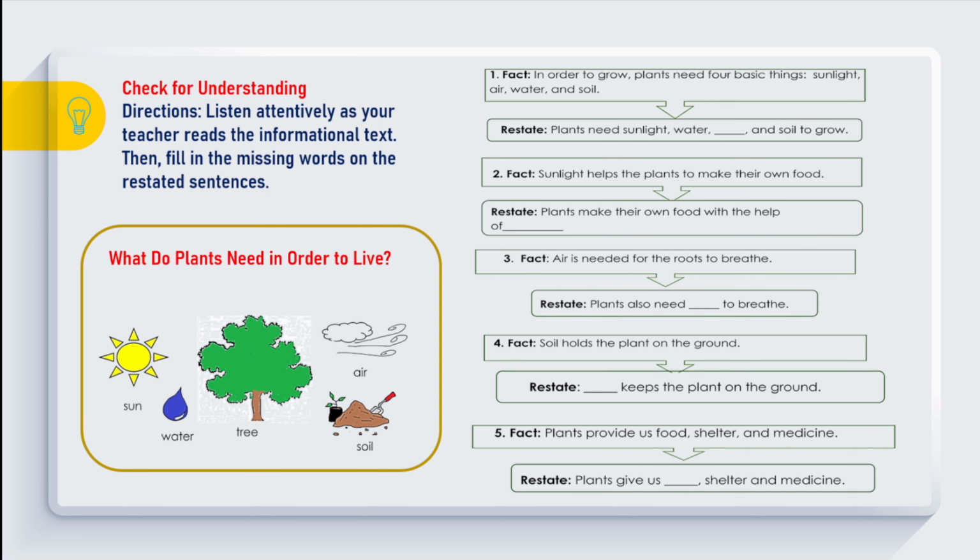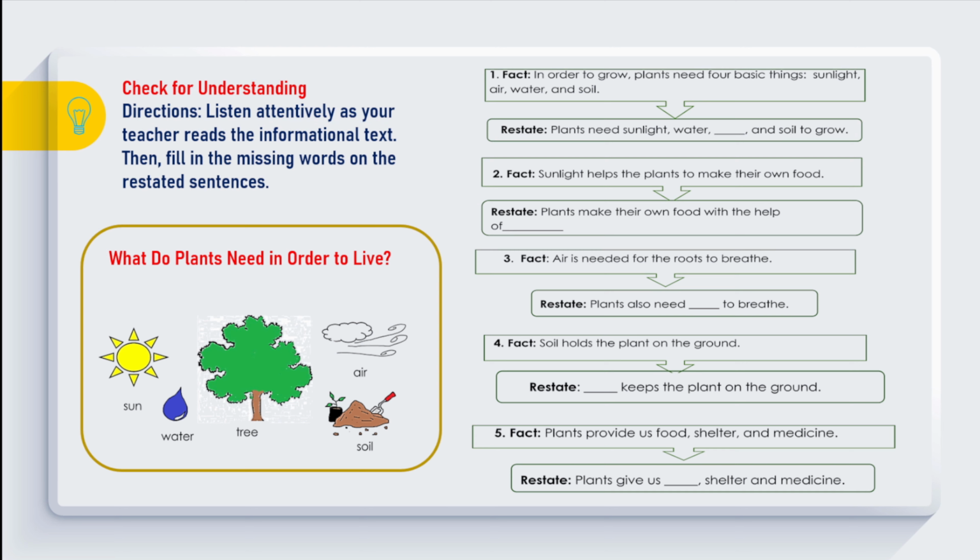4. Fact: soil holds the plant on the ground. Restate: blank keeps the plant on the ground. And 5. Fact: plants provide us food, shelter, and medicine.